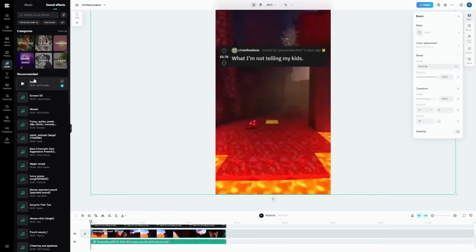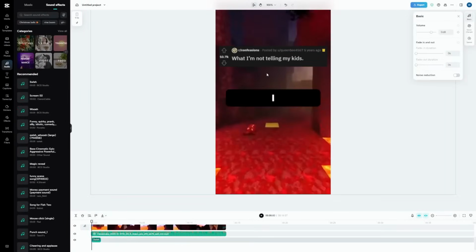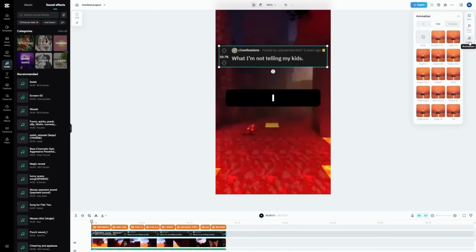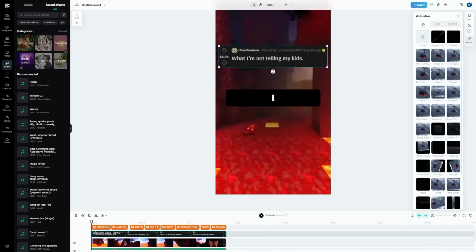To make this even more engaging, we can add a swish sound effect at the beginning of the video. And I want to animate this title screenshot so that it shakes on the screen. Click on the object, click Animate, and pick the Swing Right animation. Let's take a look again.